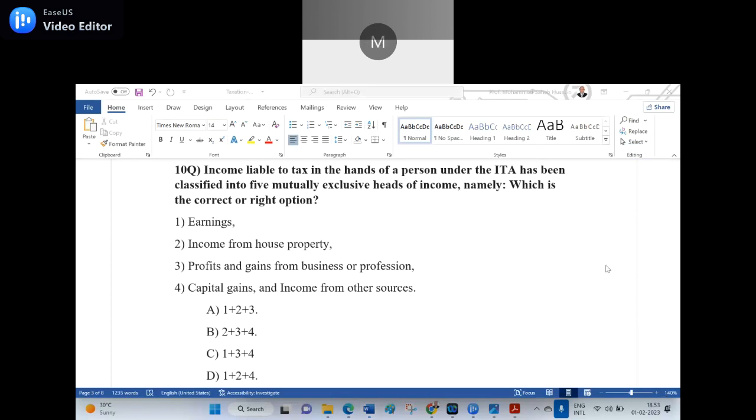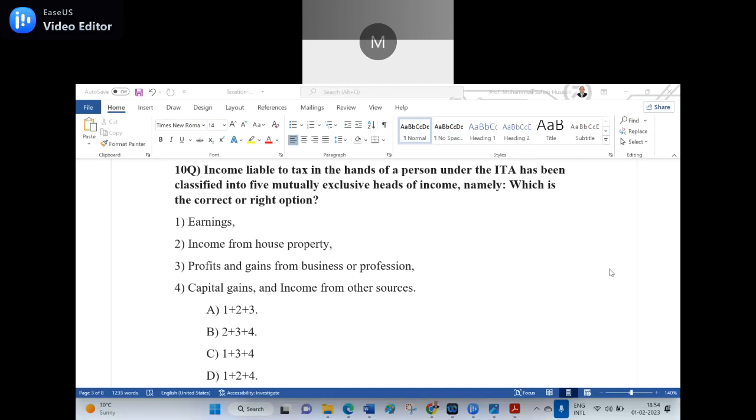Option C, 1 plus 3 plus 4. Read the full options. You have to read full. A, 1 plus 2 plus 3. B, 2 plus 3 plus 4. C, 1 plus 3 plus 4. D, 1 plus 2 plus 4. Now you shoot. Answer is A, sir. If you say A, 1 plus 2 plus 3, wrong. If you say C, 1 plus 3 plus 4, wrong. If you say D, 1 plus 2 plus 4, wrong. B, sir. 2 plus 3 plus 4.